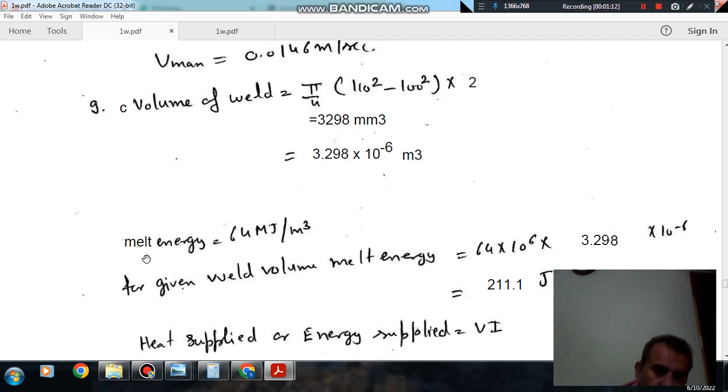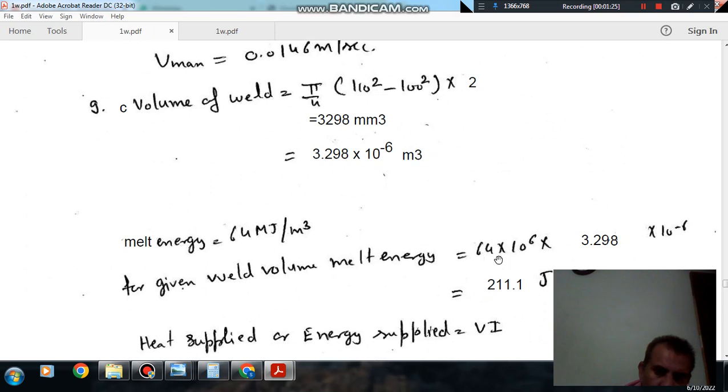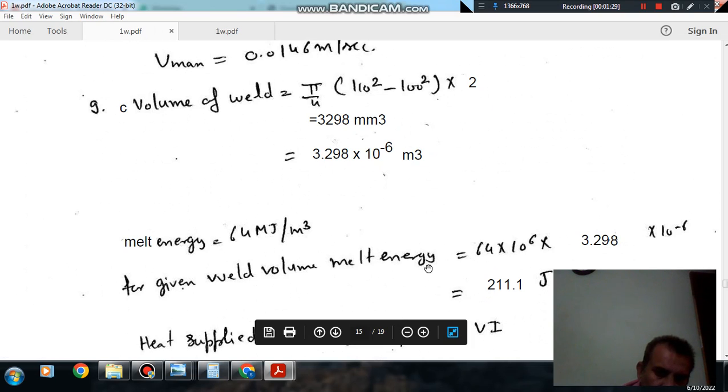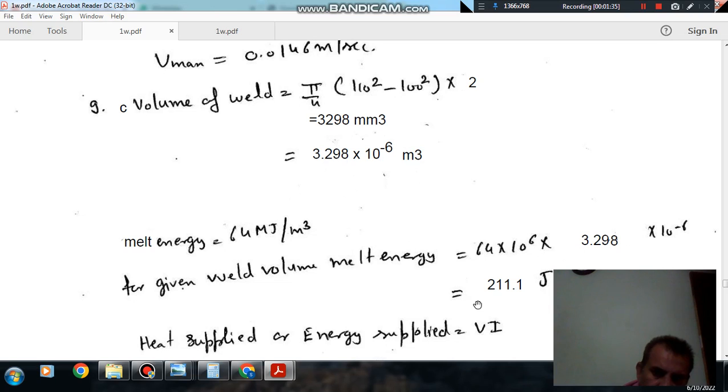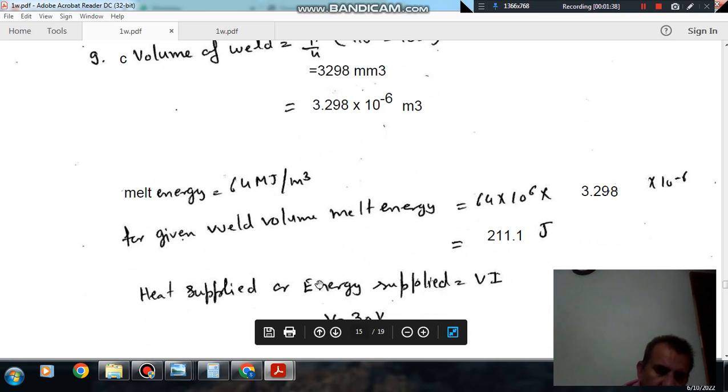The melt energy is given as 64.4 megajoule per meter cube. So for the given weld volume, that is the melt energy and that is the volume. We multiply these, and it will be 211.1 joule.